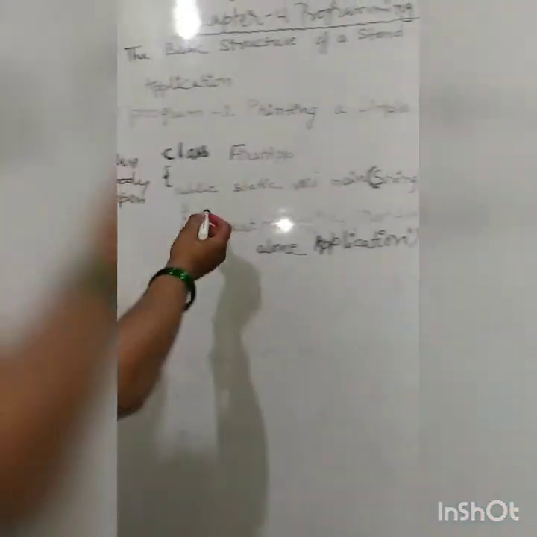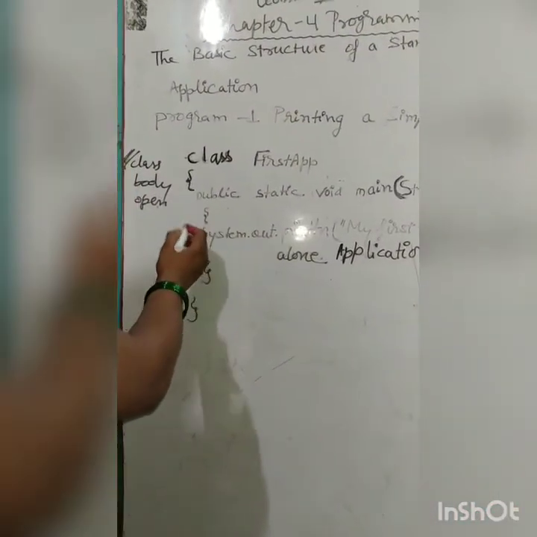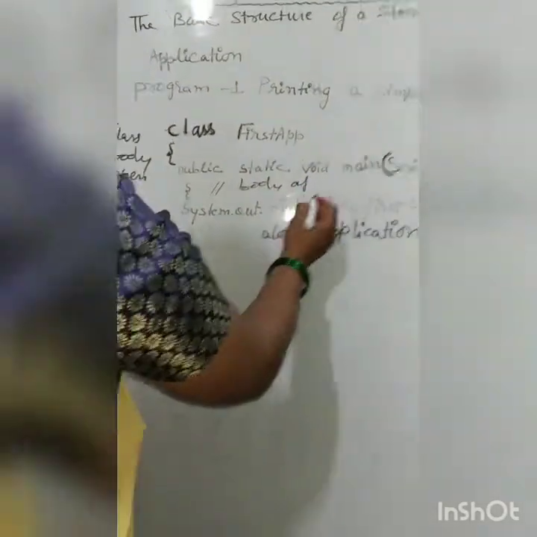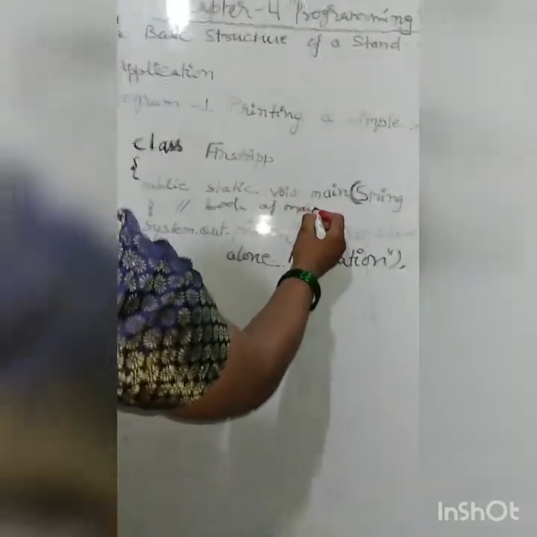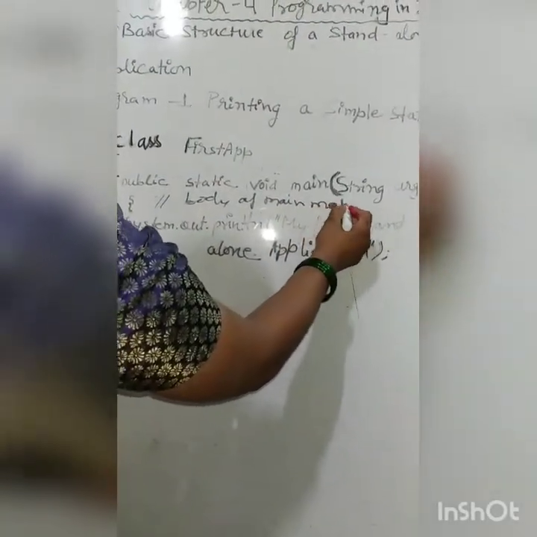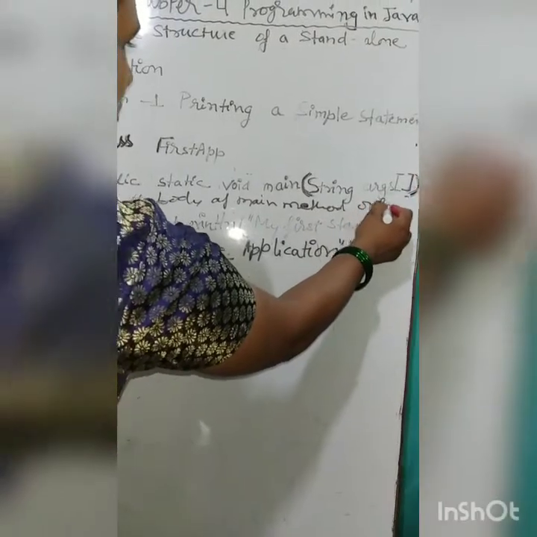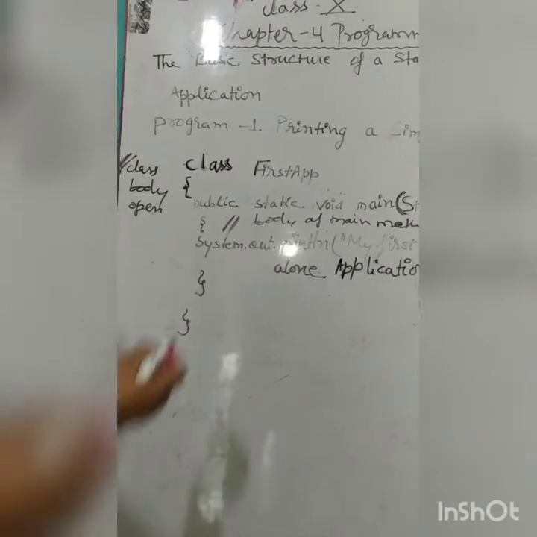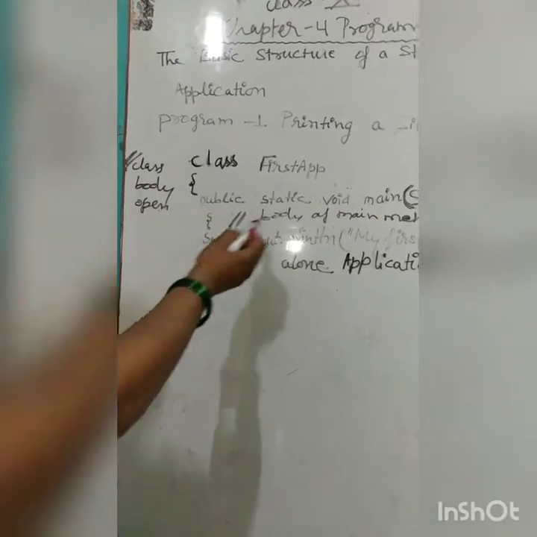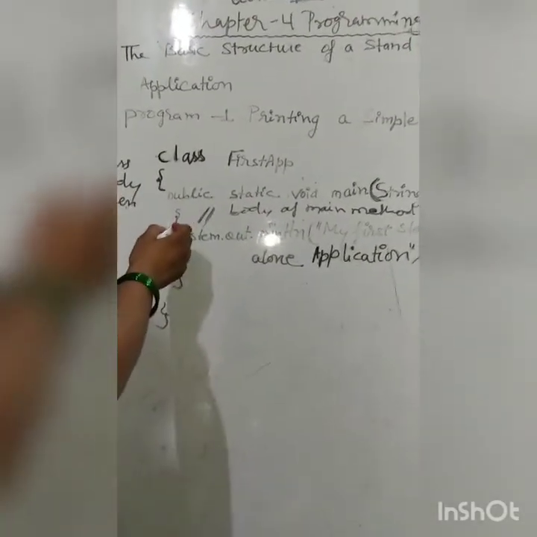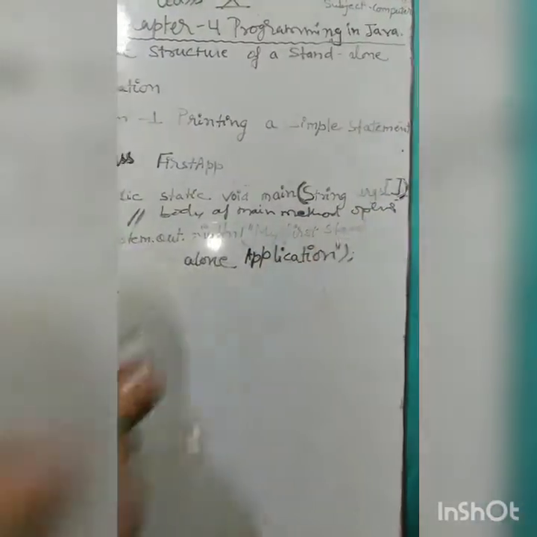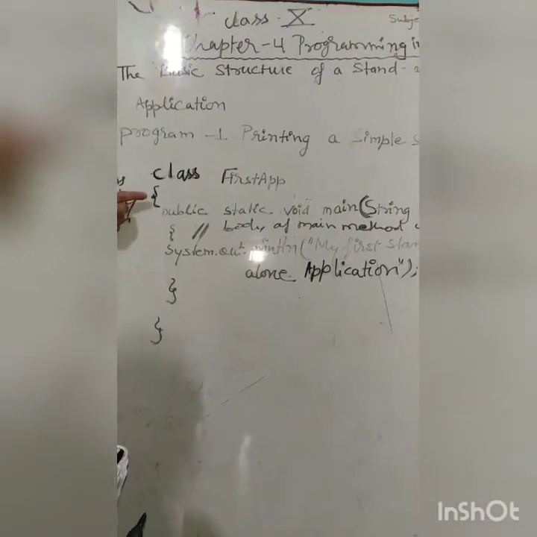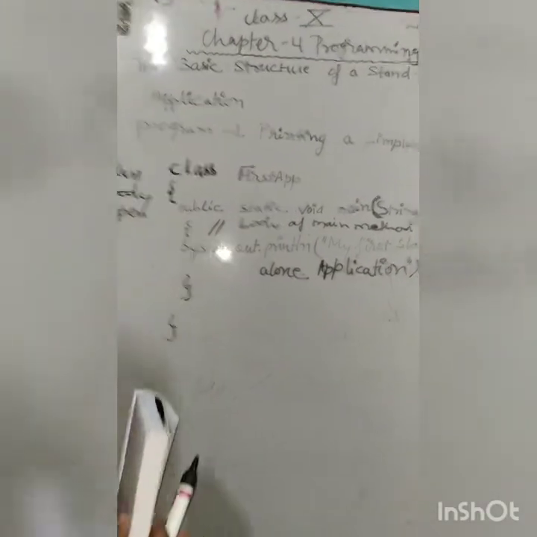Then we use the body of the main method. Single line comment. Clear, children? Curly braces open. This shows the body of the main method opening. You can write the curly braces here also, but according to convention, if you write it like this, then it is easy to debug your program.